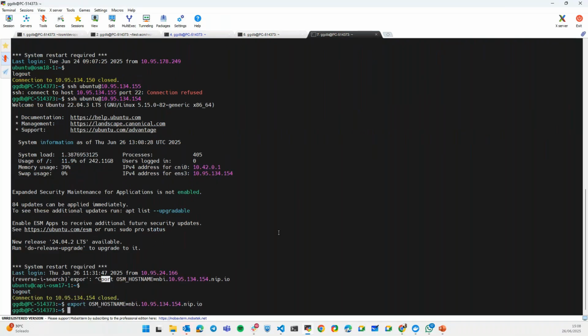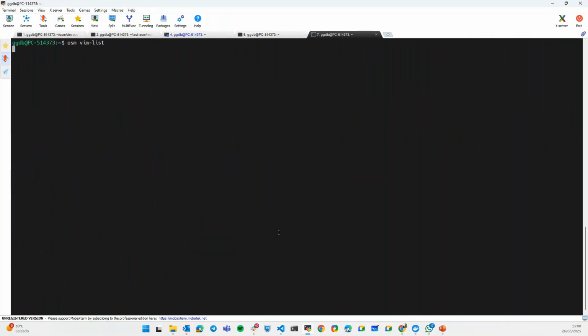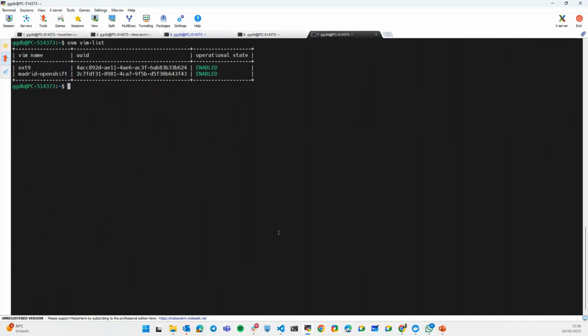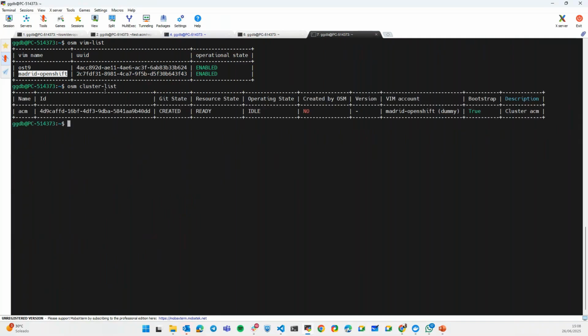So now let's check what the VIMs are. You see here we have two VIMs. In this case, I have registered a VIM that is called Madrid OpenShift. And I already have a cluster here in OSM. This is the ACM cluster. It was created and registered in OSM. What does it mean? That there was already a registration process. I did it before the demo for the interest of time, so that we could concentrate on the OpenShift cluster creation.